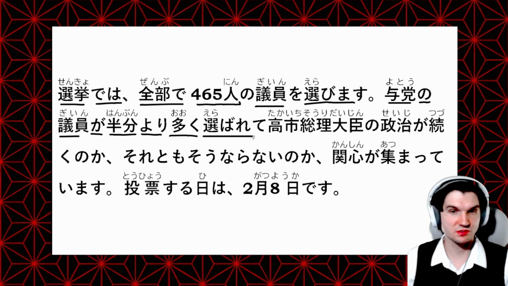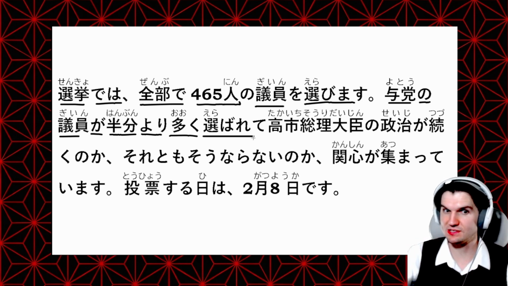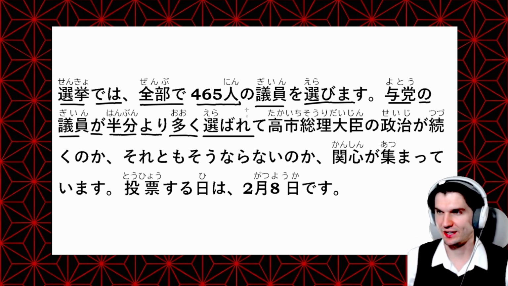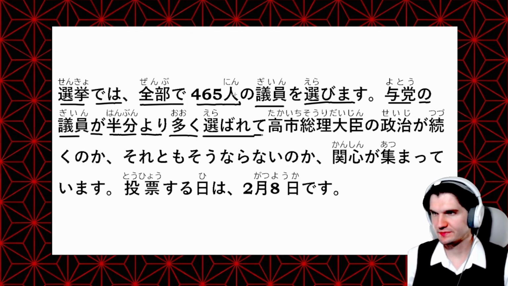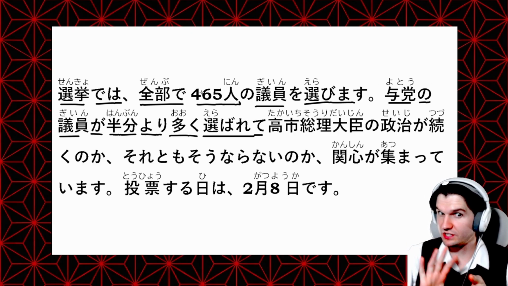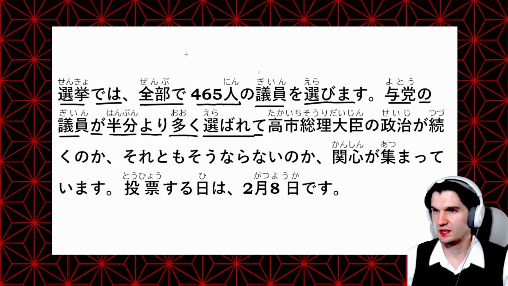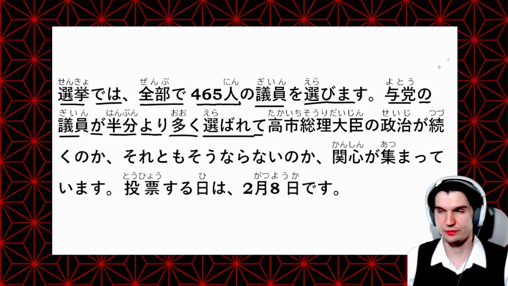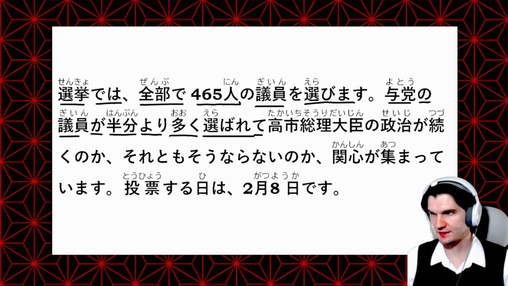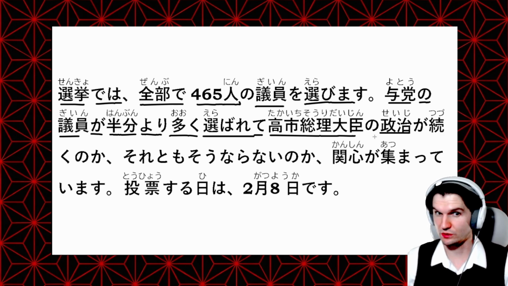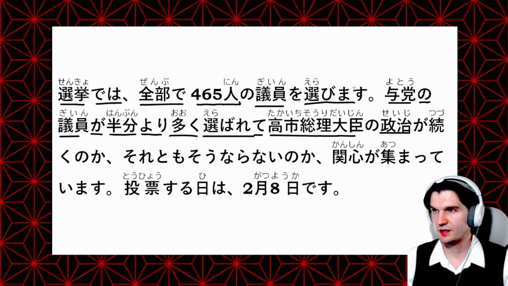So 選ぶ is to select. 選ばれる is to be selected. This is called the passive form. Then we have this in the te form here. So we're still continuing this main idea with this te form. So members of the LDP, or the ruling party, will more than half be selected, and 高市総理大臣の政治. So once again, 高市総理大臣, the Prime Minister 高市の政治, the policies or the rule or the politics of Prime Minister 高市が続くのか.